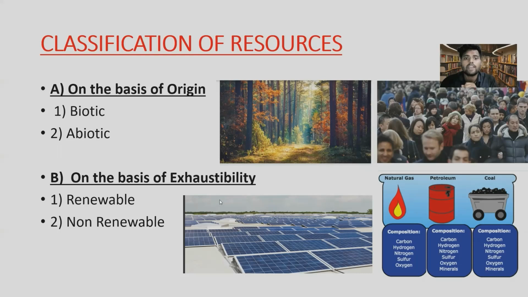Okay, on the basis of exhaustibility. Exhaustibility means to completely use it. So how we have classified our resources is whether they are completely used. So they are again divided into two parts. Renewable means you can renew or use them again after they have been completely used once, and non-renewable means you cannot use them again after they have been completely used once.